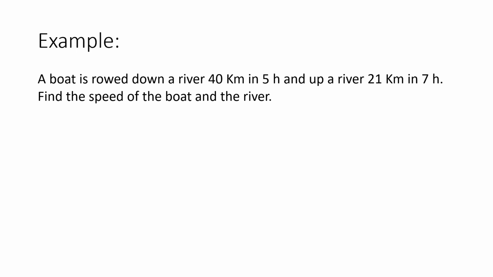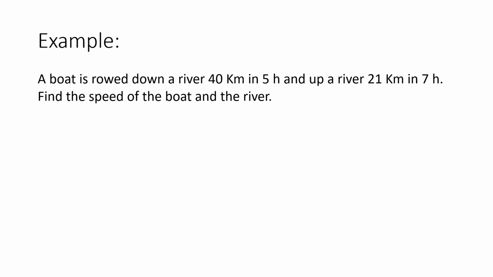A boat is rowed down a river 40 km in 5 hours and up a river 21 km in 7 hours. Find the speed of the boat and the river. Now here the details are not given directly. What you need to find out is the speed of the boat downstream and upstream. The words down and up signify that it's moving downstream and upstream.